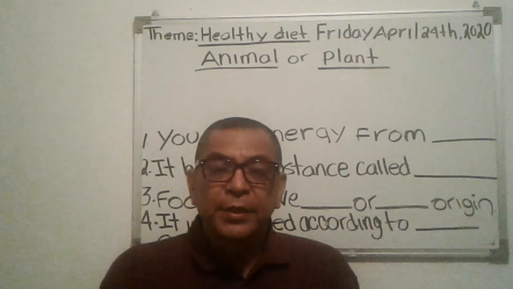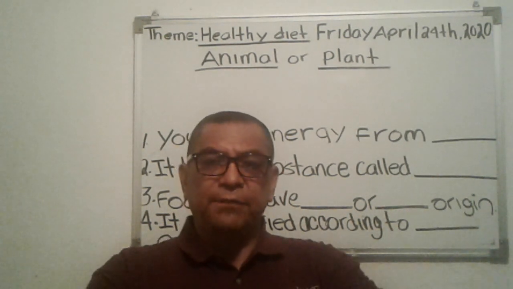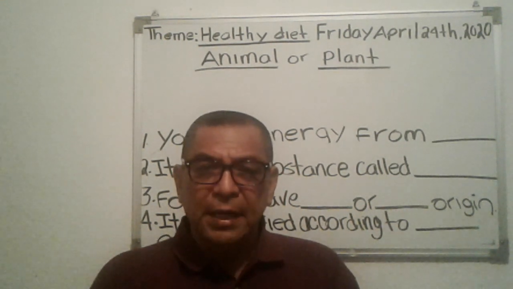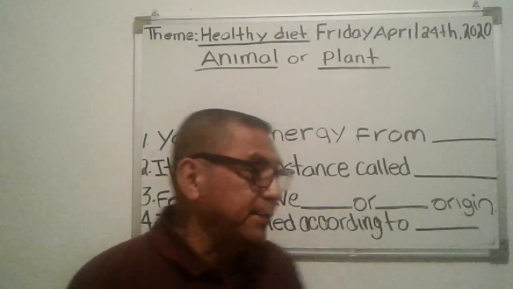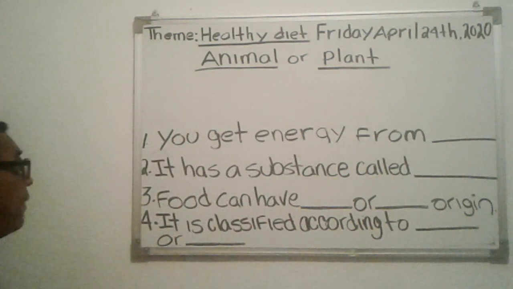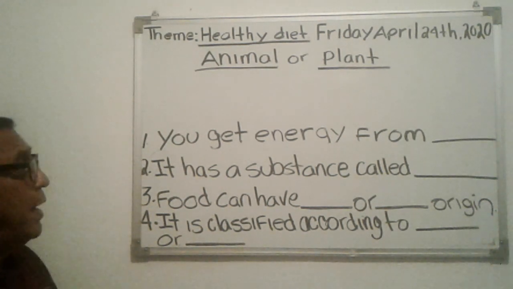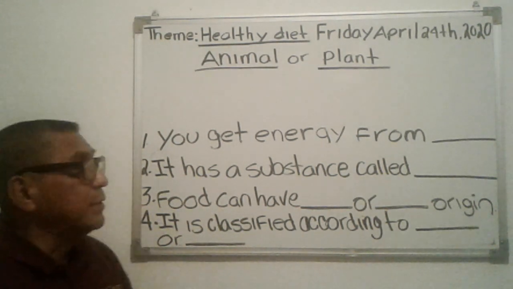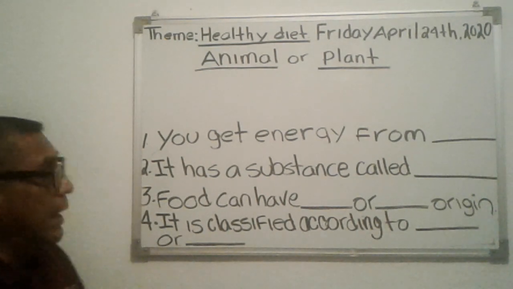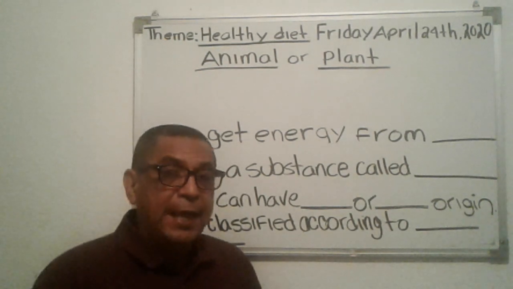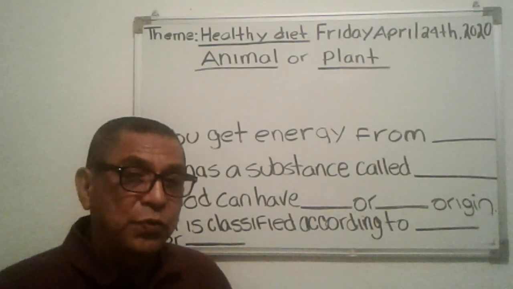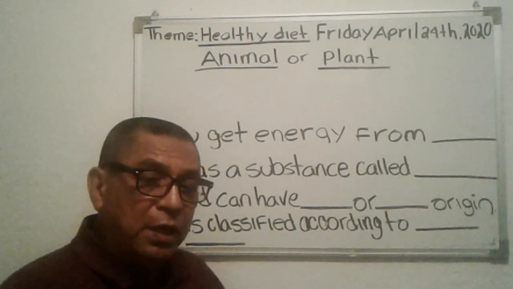Amen. Okay, sit up straight, face the front, pay attention to the class. So let's begin. We have here the theme, a healthy diet. Today is Friday, April 24th, 2020. We're going to be looking at the origin of food. Where does food come from?